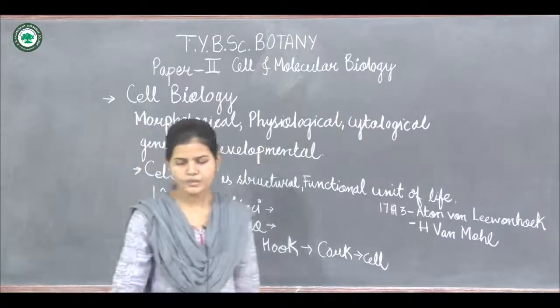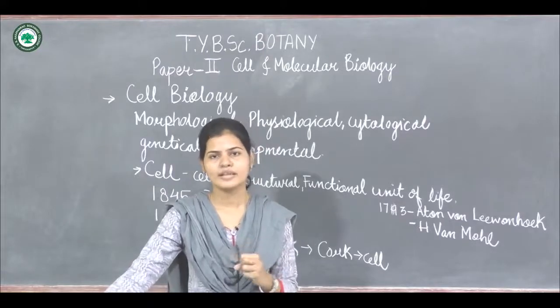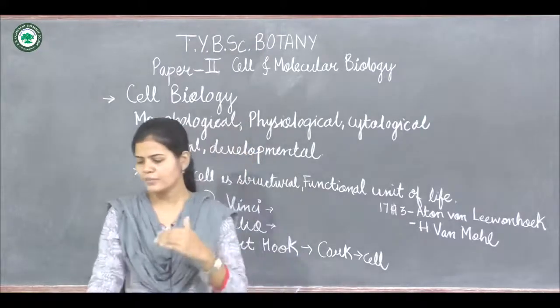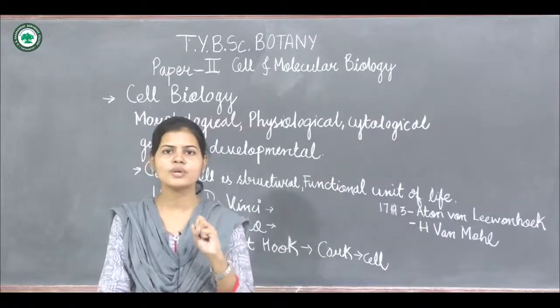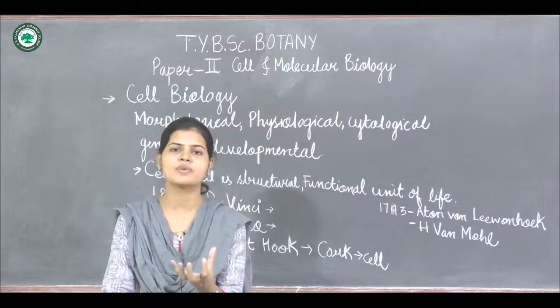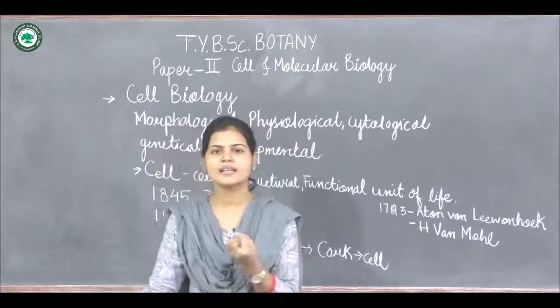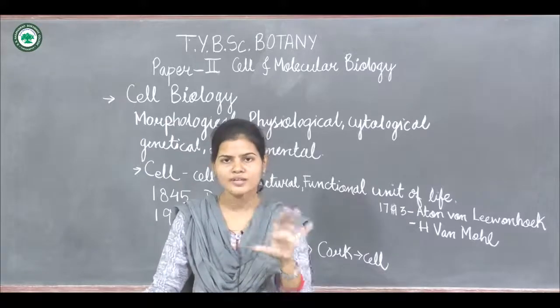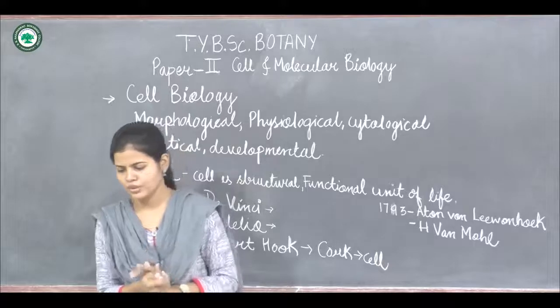Later on, Felix Dujardin was the next scientist. He said there is a fluid-like substance present in the cell, or a jelly-like substance present inside the cell, and he named it sarcode.